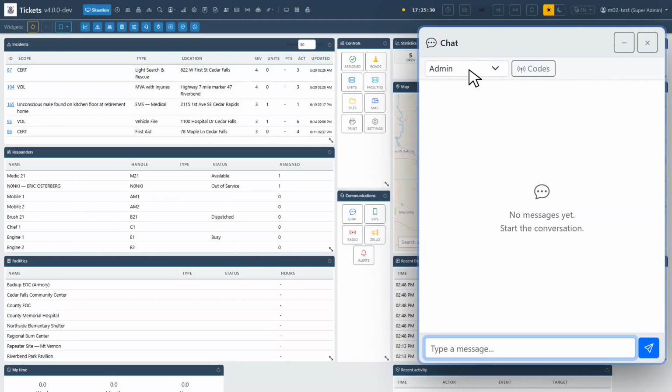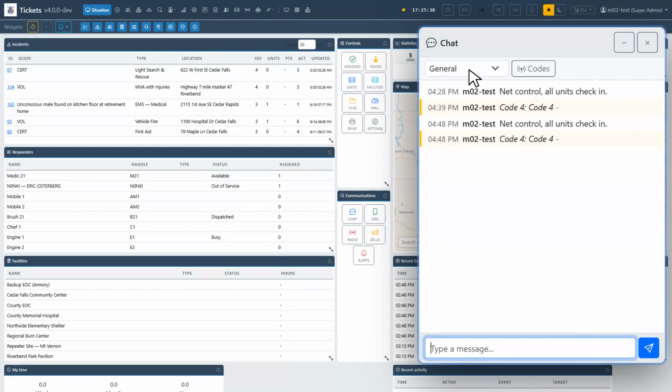The system has plumbing for direct messages and per incident rooms under the hood, but there's no picker for those in the dashboard yet, so don't promise a trainee a DM tab that isn't wired up. Real time. The other person sees it without refreshing.